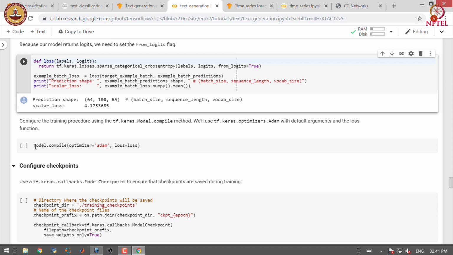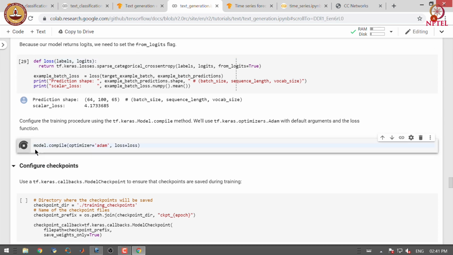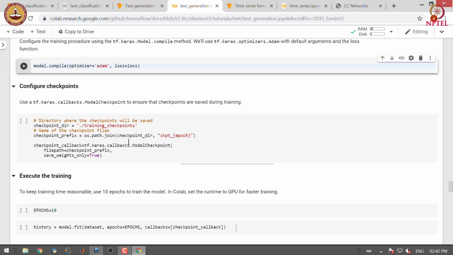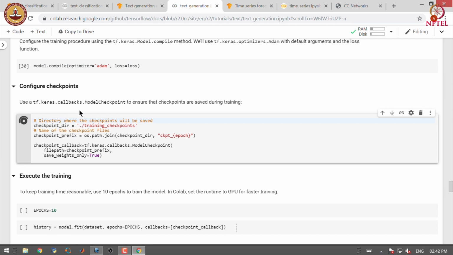We will use the Adam optimizer over here. We will use ModelCheckpoint to ensure that the checkpoints are saved during the training. So, we give the checkpoint directory and provide the checkpoint prefix.